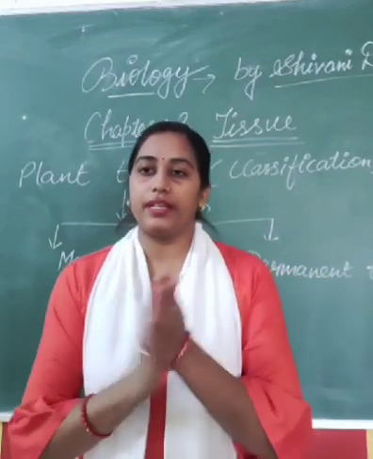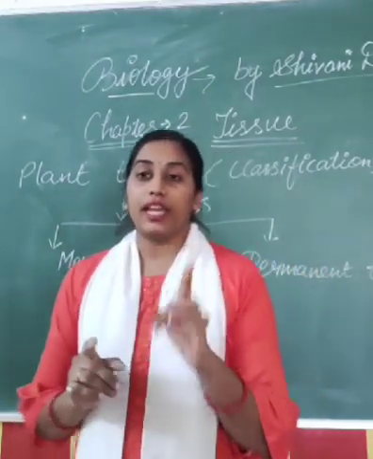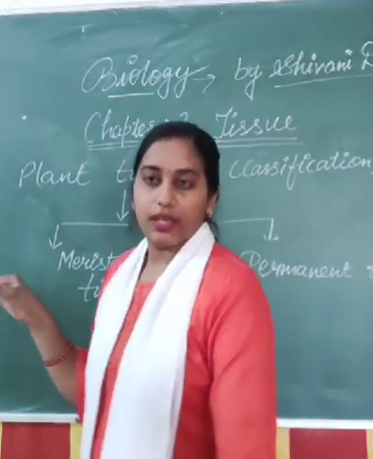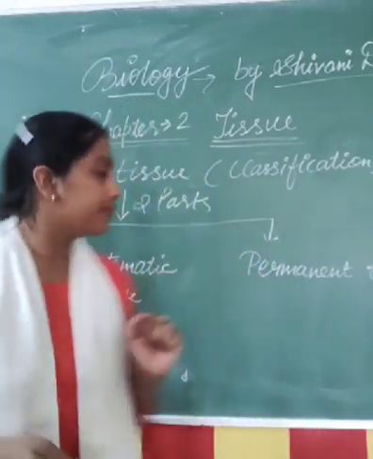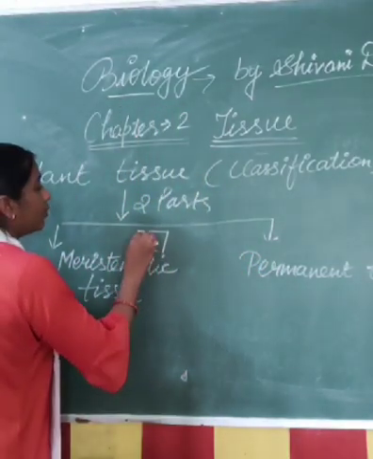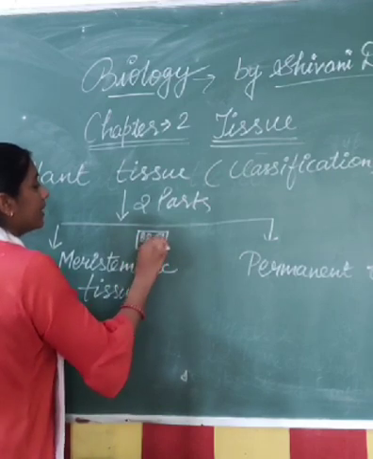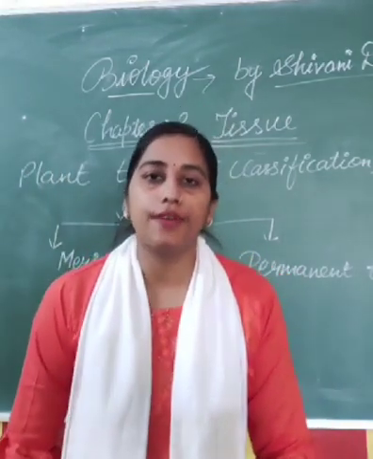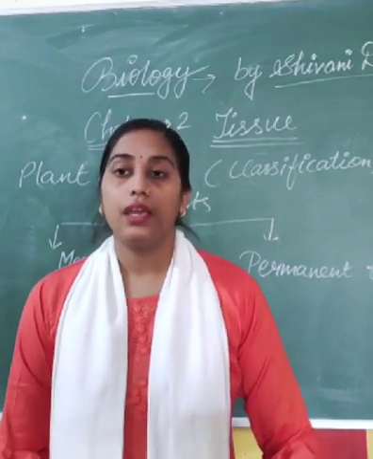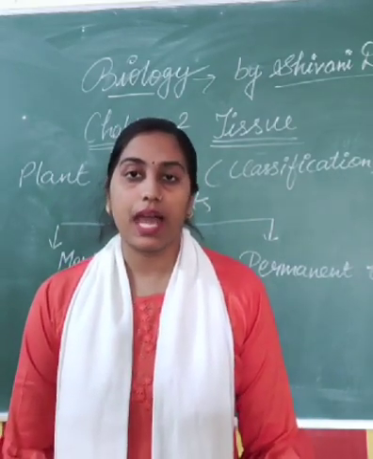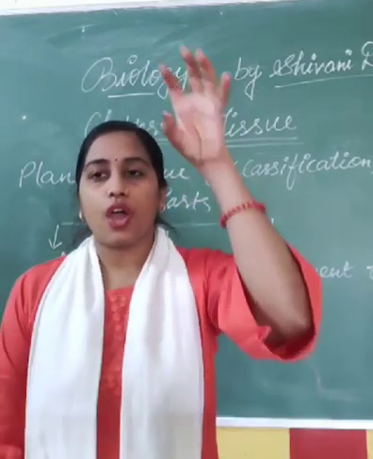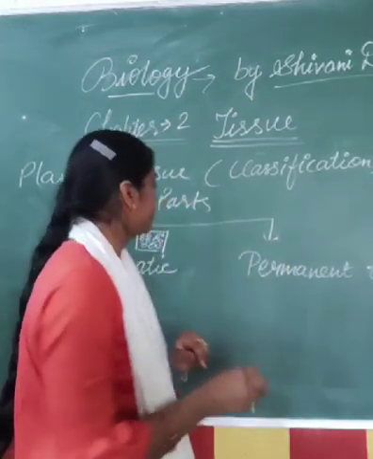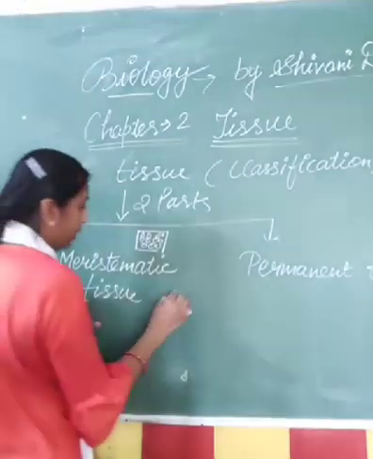Let's focus on the meristematic tissue. What are meristematic tissues? The type of tissue which has the capacity to divide again and again. Means the type of cells which can divide are known as meristematic cells. And these meristematic cells form meristematic tissue, right? These meristematic tissues are present on the top of the leaf and root.